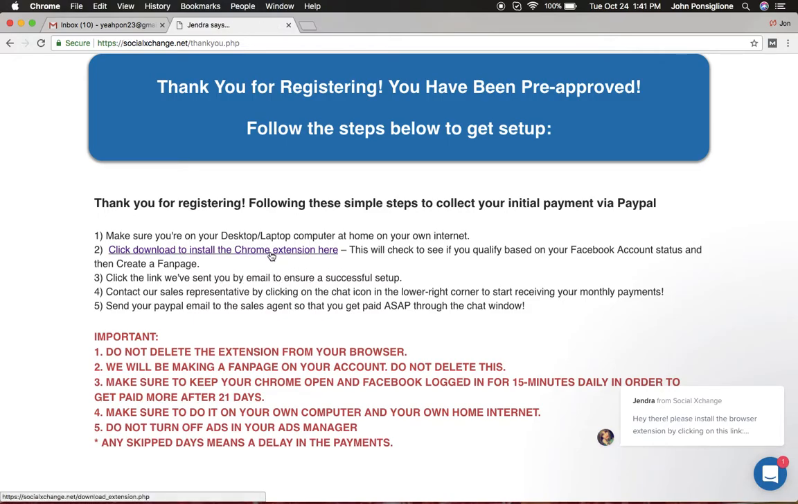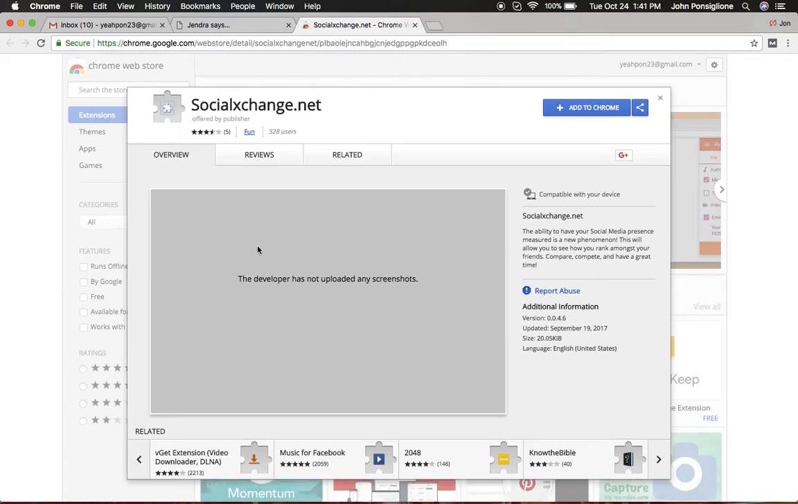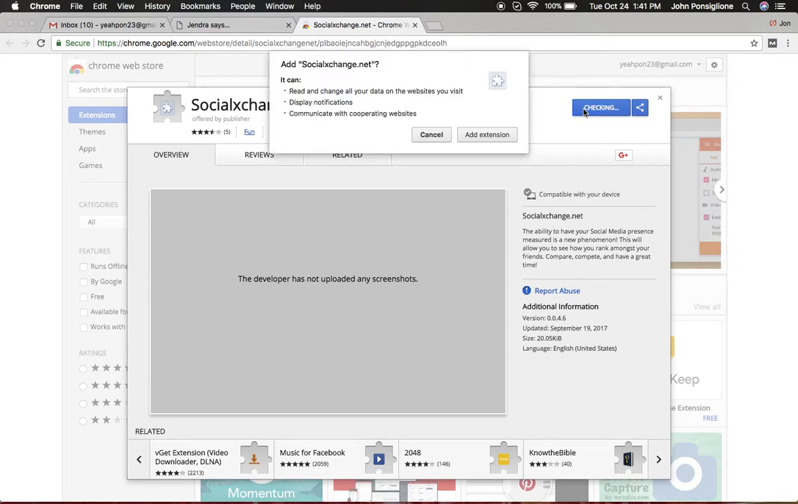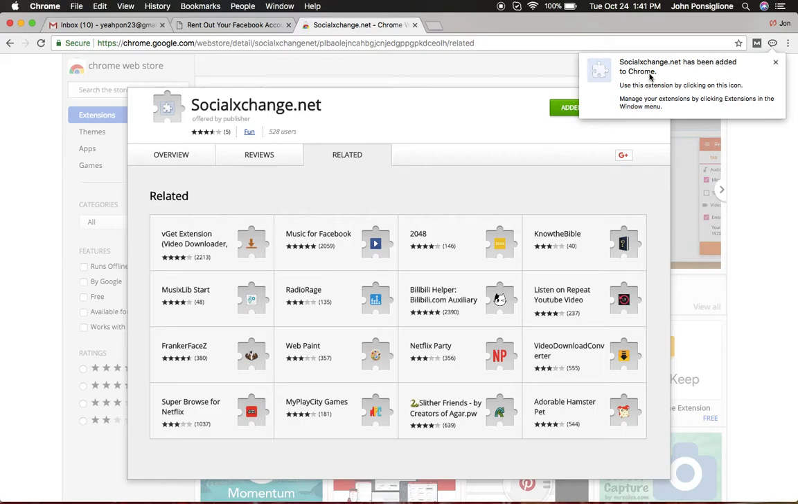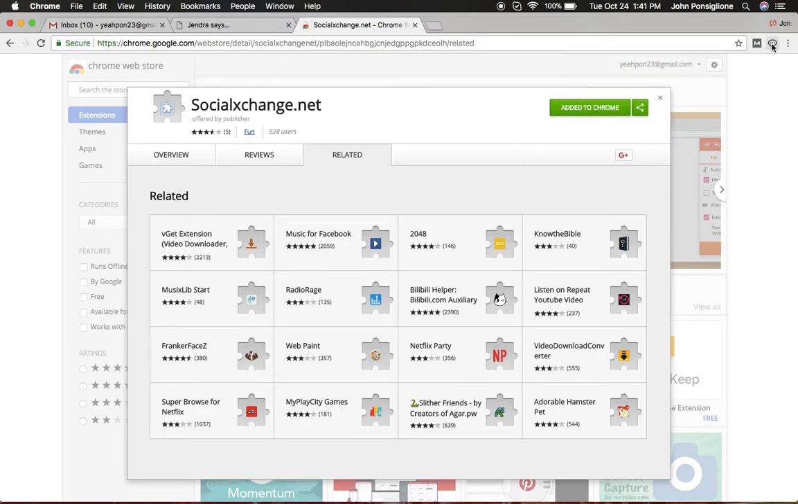So first, you got to do this, number 2. So click number 2. It's going to open up a new tab. Add to Chrome. Add extension. Boom, that's it, done. It's been added to Chrome. So now it's right here, up here, see? So now you close out of this.